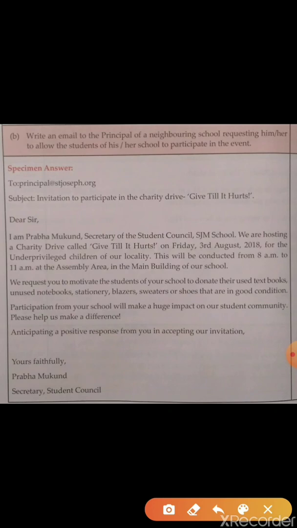And for the closing sentence, you will have half mark, and for the subscription, half mark. So altogether, you will get 5 marks. So dear students, the 5 marks of email also can be easily acquired, and you can easily get all these 5 marks. So once again, I will brief the mark division. For the 2 addresses, you will have half mark. For the subject, half mark. Salutation, half mark. Opening sentence, half mark. Body, 2 marks. Closing sentence, half mark. And subscription, half mark. So dear students, practice it very well and you can score it easily.